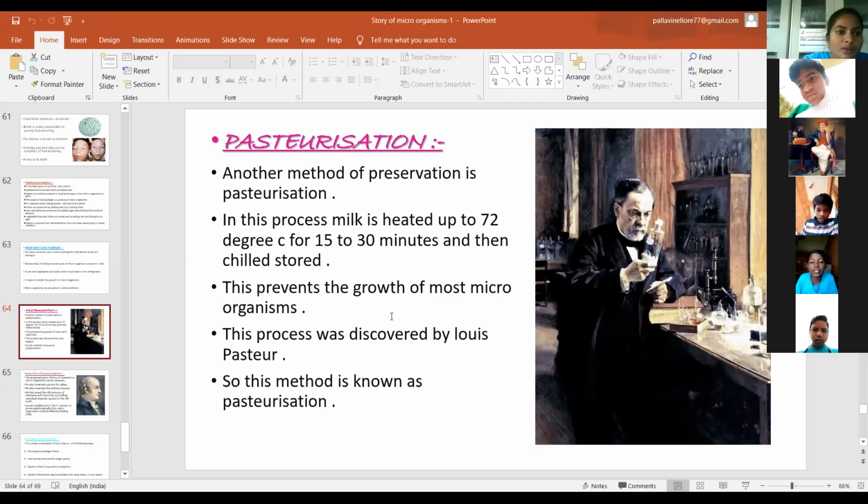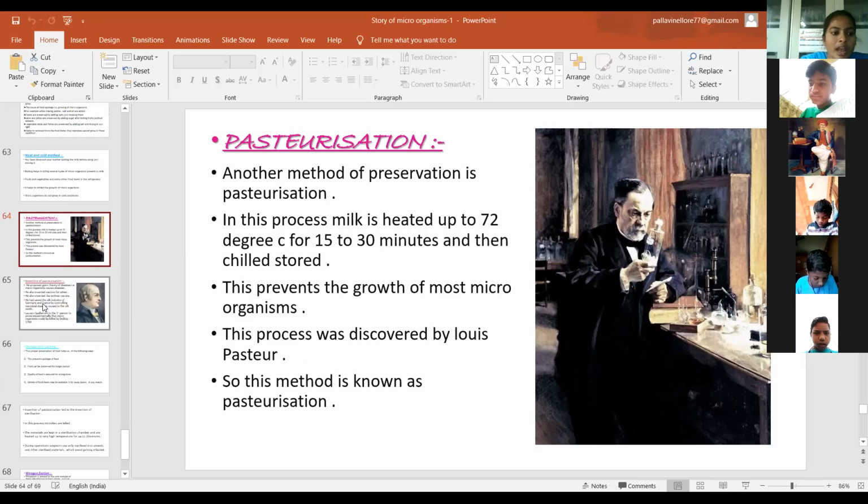The milk is heated up to 70 degrees for 15 to 30 minutes, then the milk will be cooled and stored. Why do we use this pasteurization method? It prevents the growth of microorganisms.